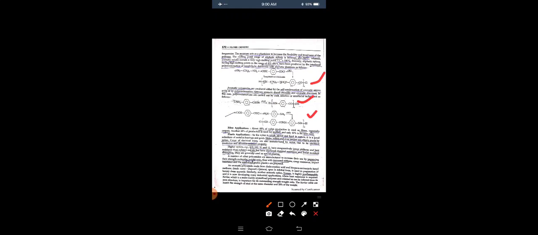A Kevlar cable can match the strength of steel at the same diameter with 20% of the weight. This is the example of Nomex and Kevlar. Sometimes a question is asked about the structure of Nomex and Kevlar, so draw the structure of both.